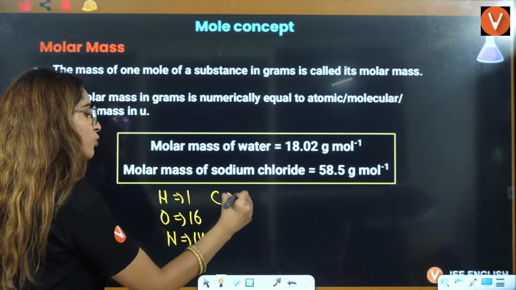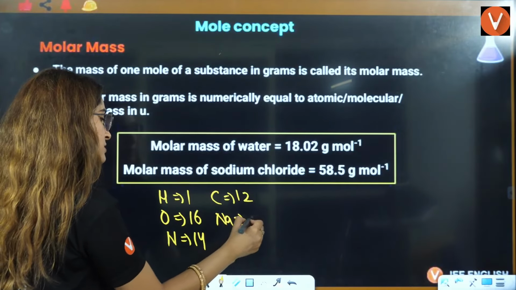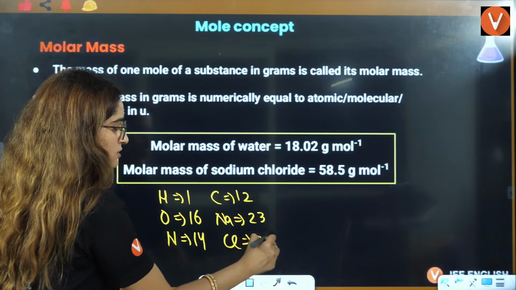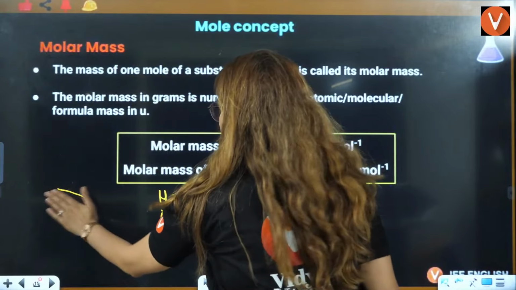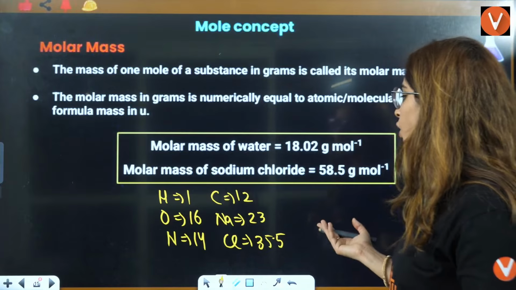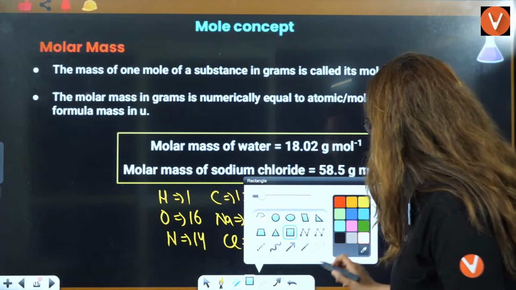For carbon, it is 12. For sodium, it is 23. For chlorine, it is 35.5. Main elements I have written here. That is your molar mass.